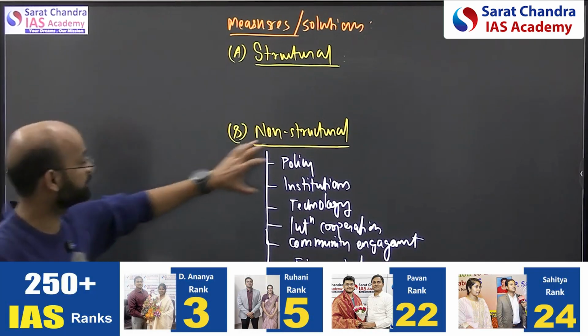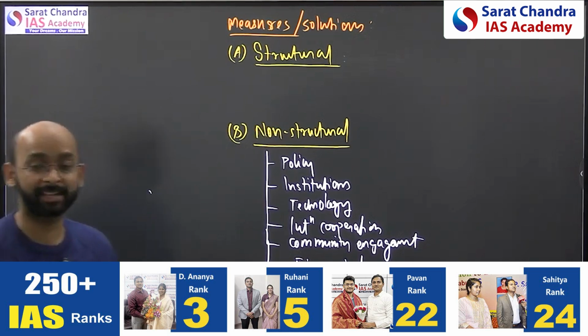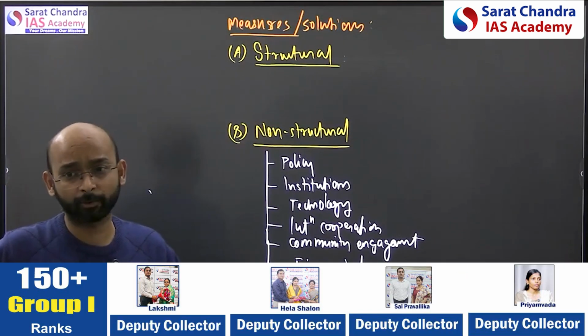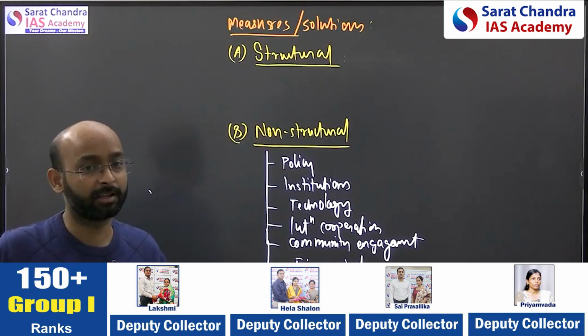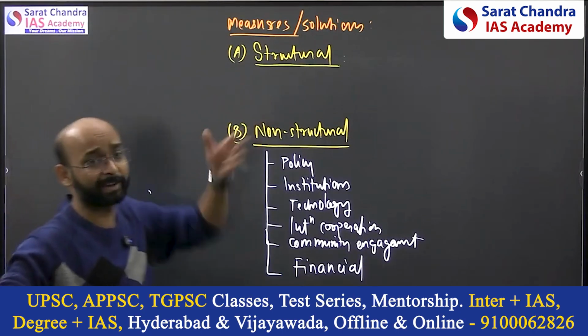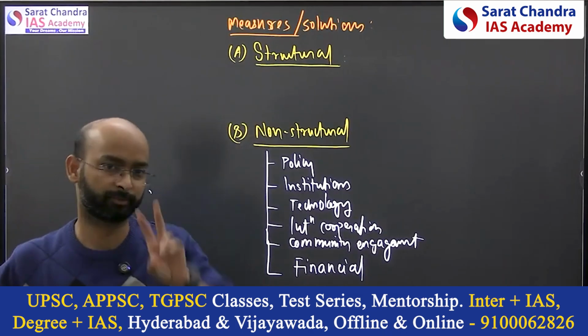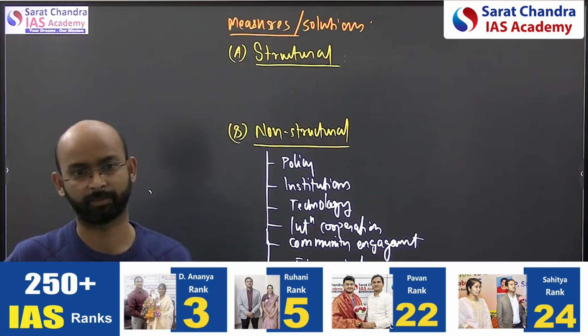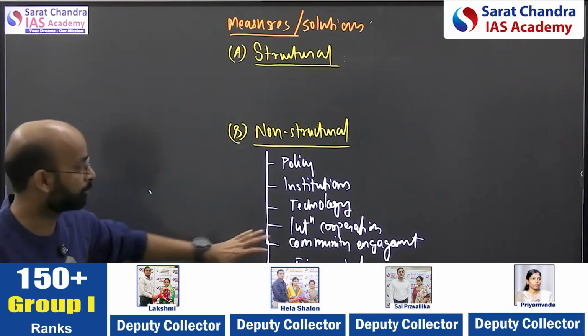See, why I am giving more points is because they are emphasizing more on the actions taken, and since it is GS-3, they are going to ask us about legal, policy and these initiatives and actions, right? Structural, we can't get so many points. 2 points, either one physical structure, second is the biological structure, that forest fall apart. More than that we can't get points here, but here we can get more points.